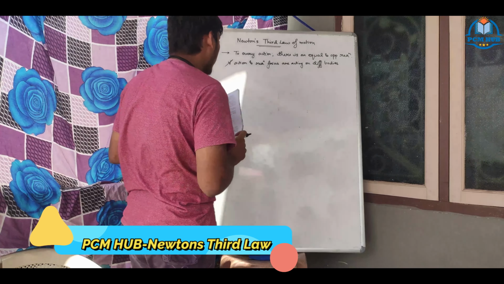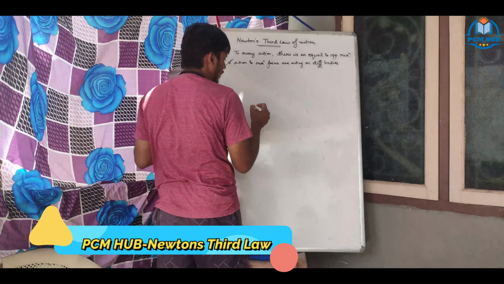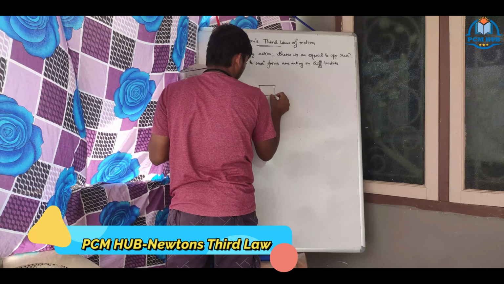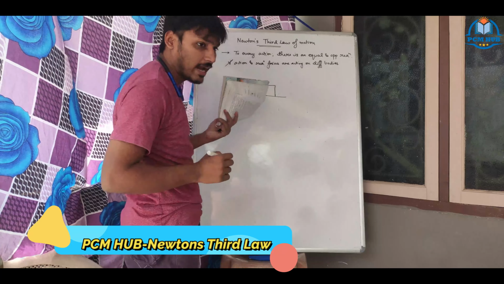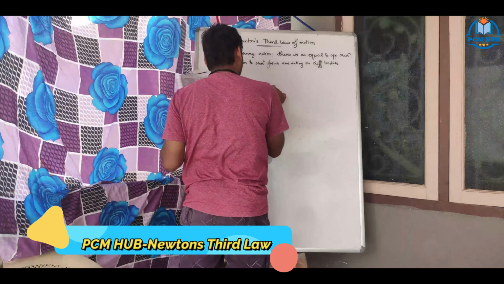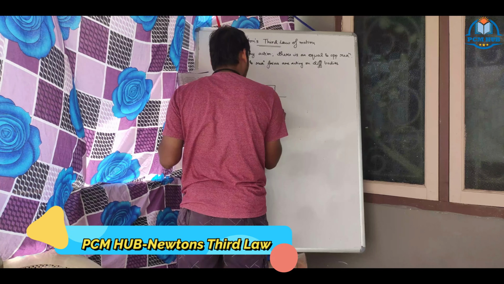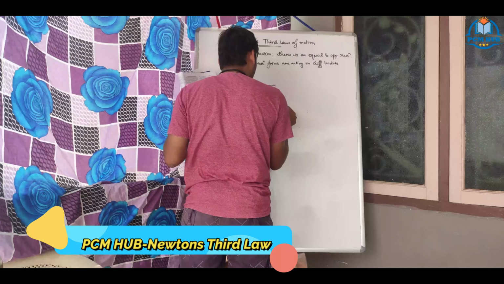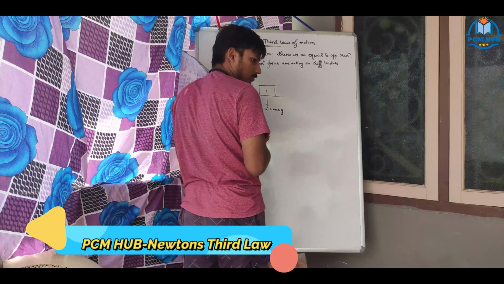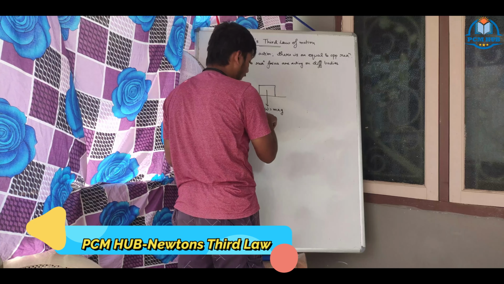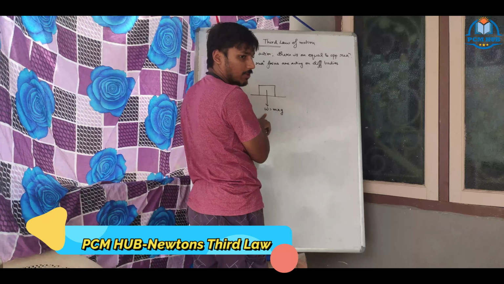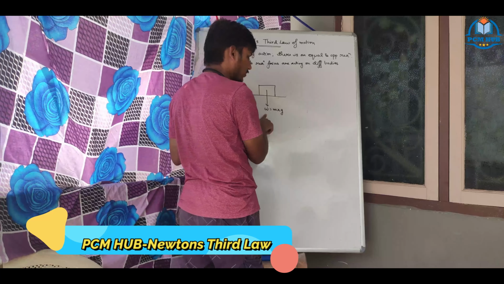The best example of Newton's third law is a body kept on a table. It's not falling even though gravity is acting on it. Why? The researchers found out that there is weight W acting downwards, which is mass into gravity. Already I told you in the second law, in the inertia area. So the weight is a force. Always remember, weight is force. It's not mass.